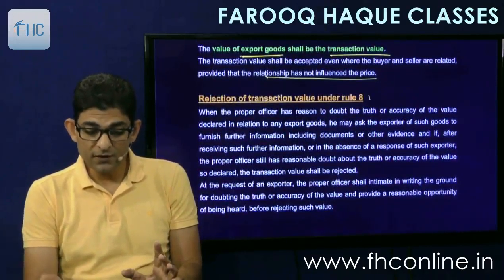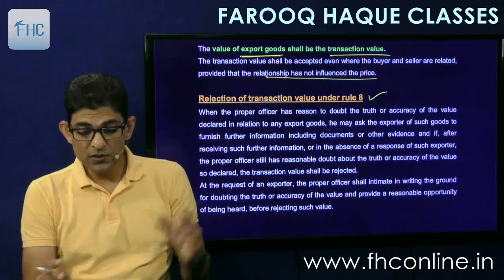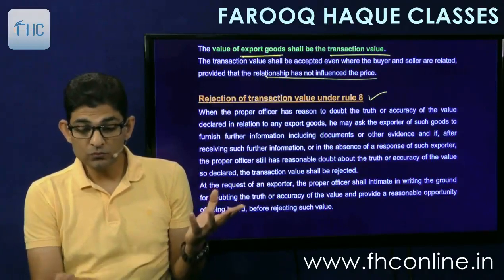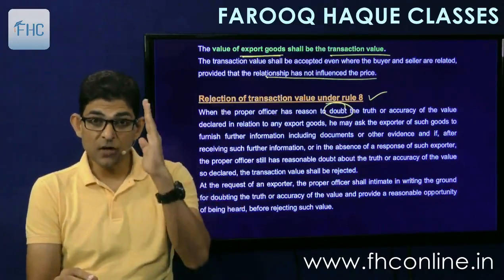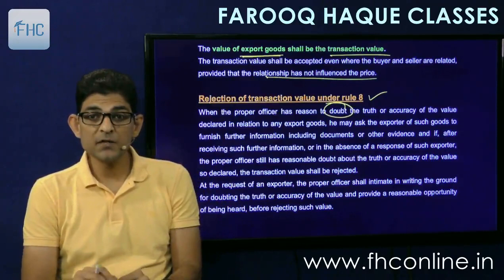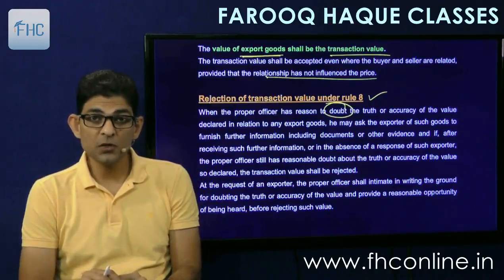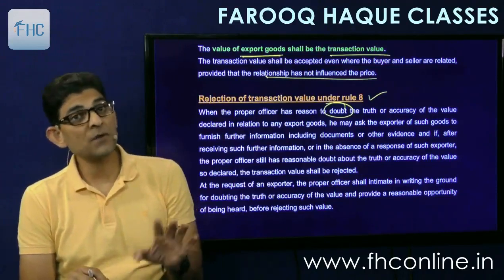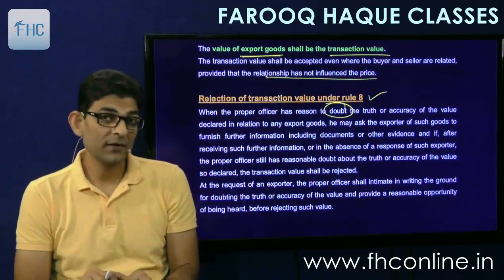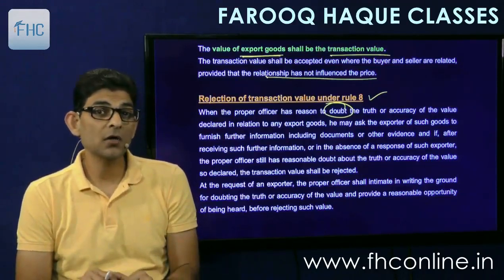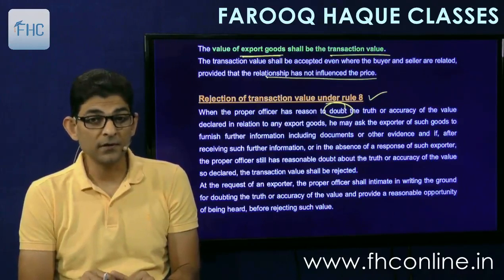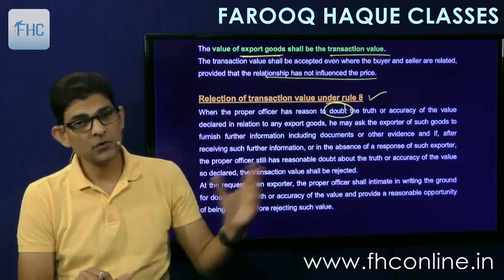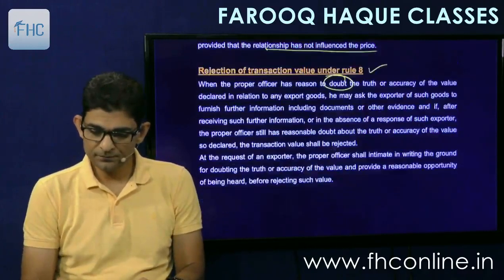Then rejection is given under Rule 8. So rejection is again on the same thing, the doubt. If the proper officer has a doubt regarding your value, then he can ask questions, he can ask you to submit information and documents. And if you don't submit the information or documents, or even if you submit but he is not satisfied, then he can reject your transaction value. But he has to issue a notice first and then give you an opportunity of being heard before rejecting your value. So those points remain the same.